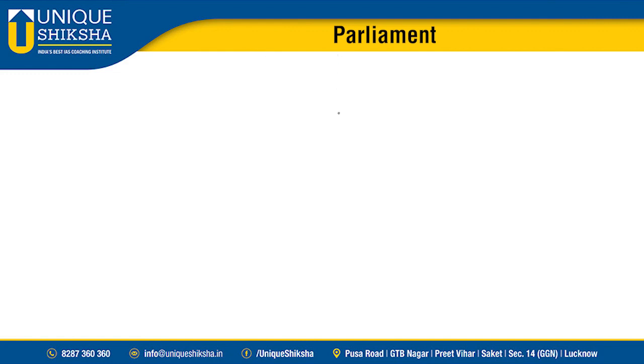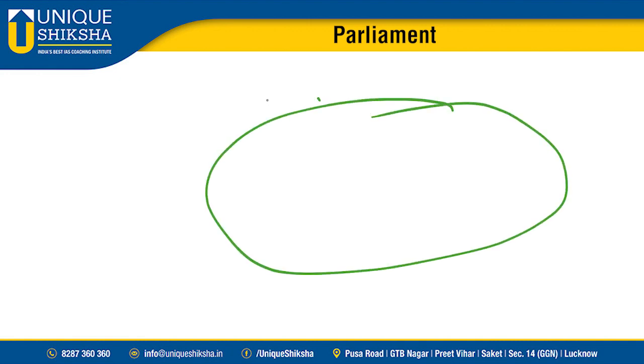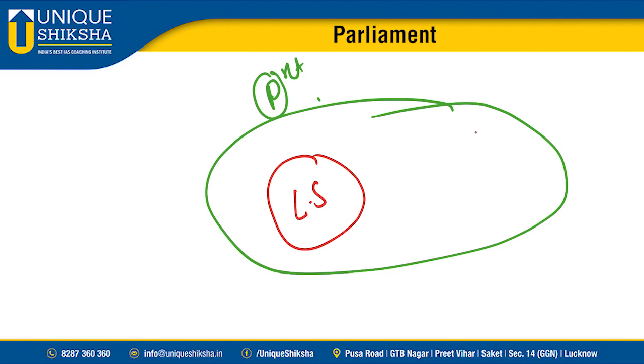First, before starting this chapter, what constitutes Parliament? Many people will say, sir, what a lame question you are asking. We are preparing for UPSC, sir. We know Parliament consists of Lok Sabha and Rajya Sabha. Does Parliament consist of only Lok Sabha and Rajya Sabha, or does it consist of anything else? Many people think Parliament is just Lok Sabha and Rajya Sabha. No, sir. Parliament is Lok Sabha, Rajya Sabha, and the President.